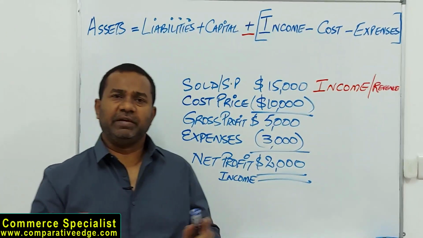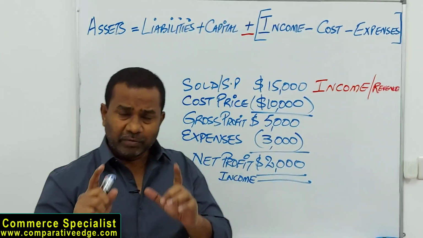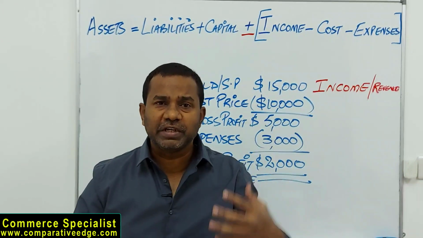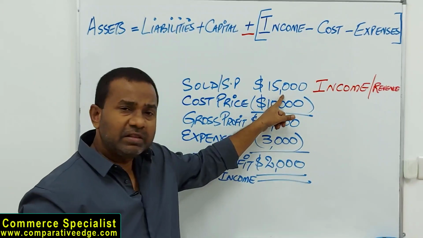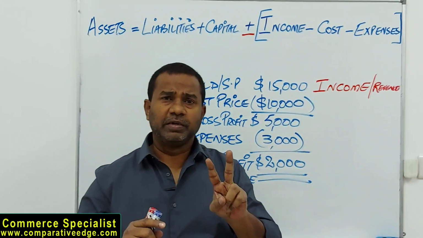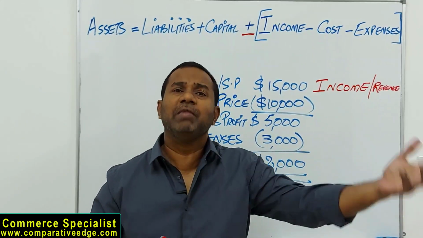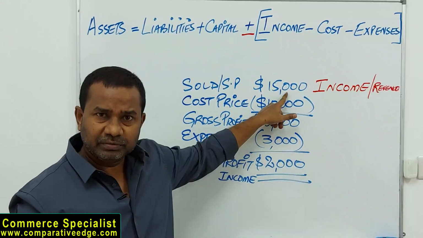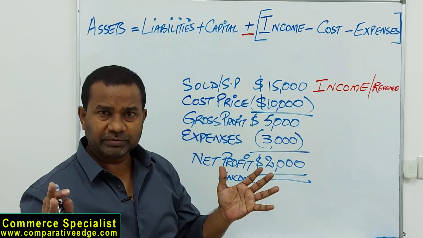Income and revenue mean the same. So remember, I sold the car, how much money am I supposed to receive? 15,000. There are two possibilities. Either I have received the money or I may receive. In either case, it is known as my income. Income is the whole total amount.